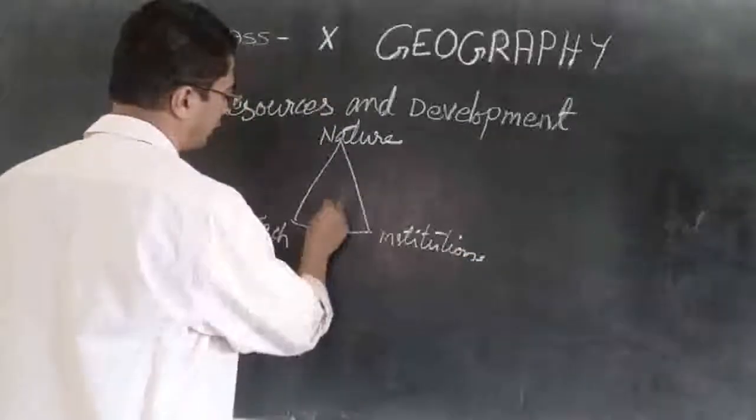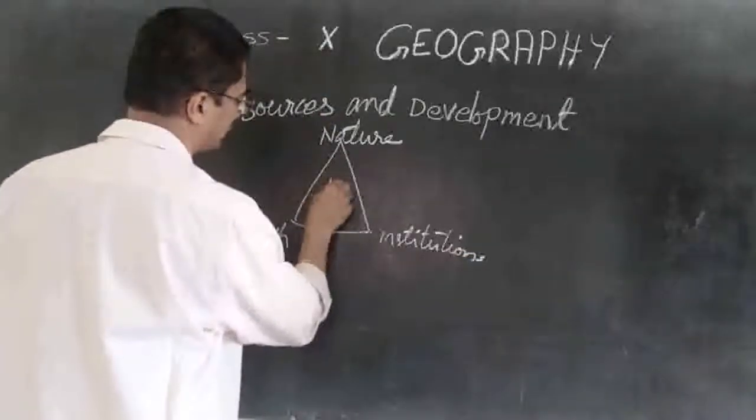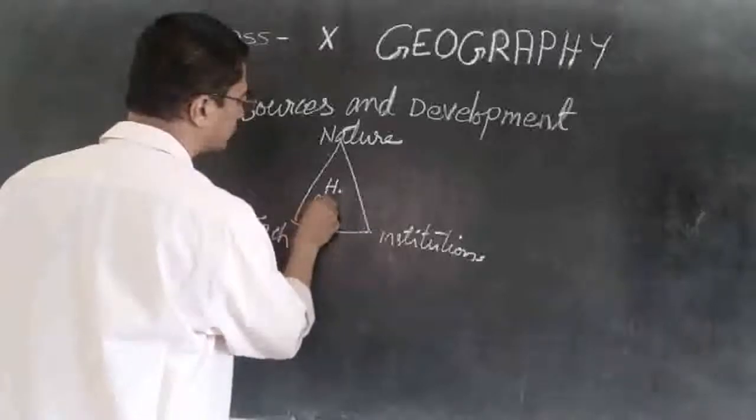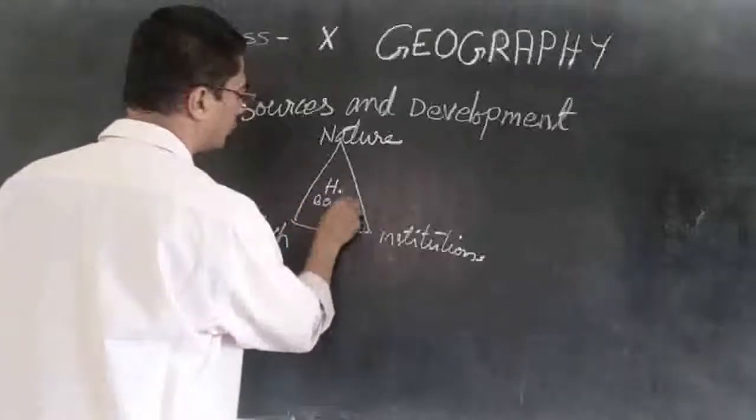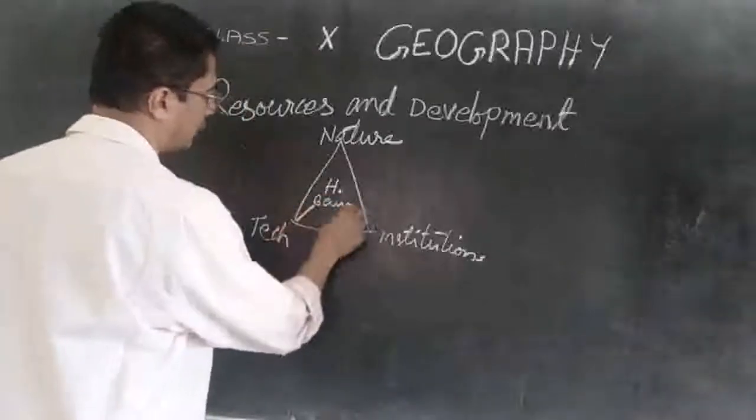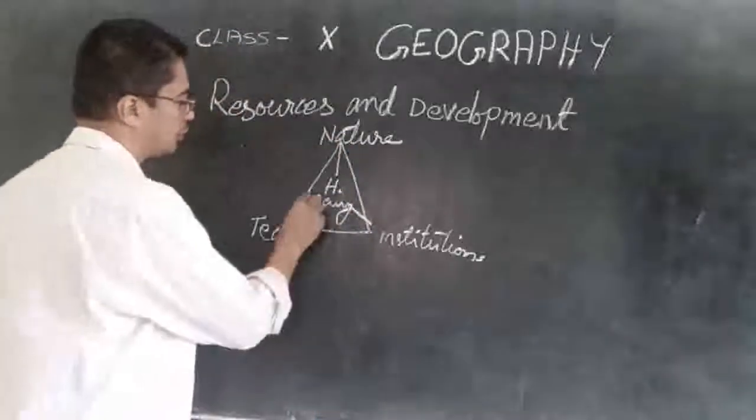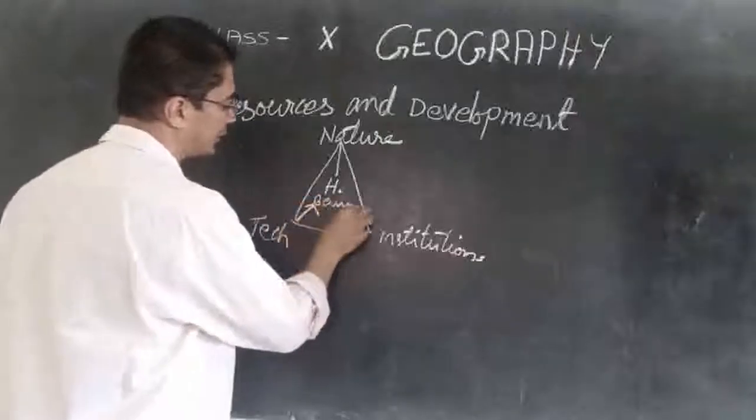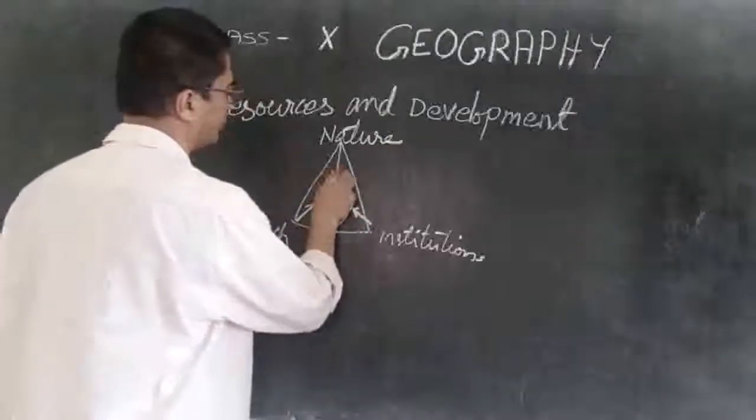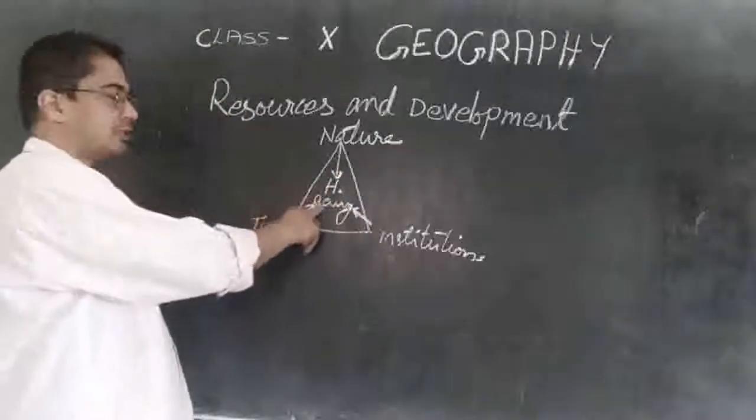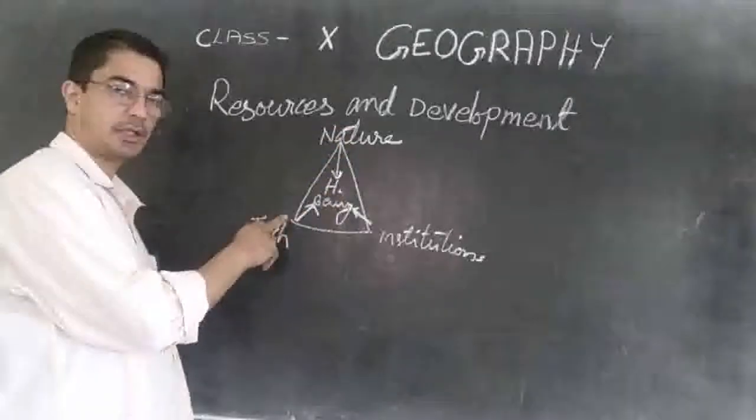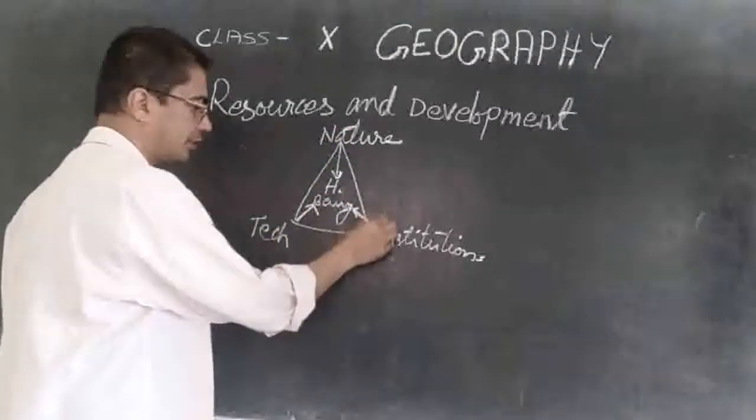And here in the middle it is human beings. So the human being is in the middle. So that shows the interdependence. The human being is dependent on nature, technology, and institutions.